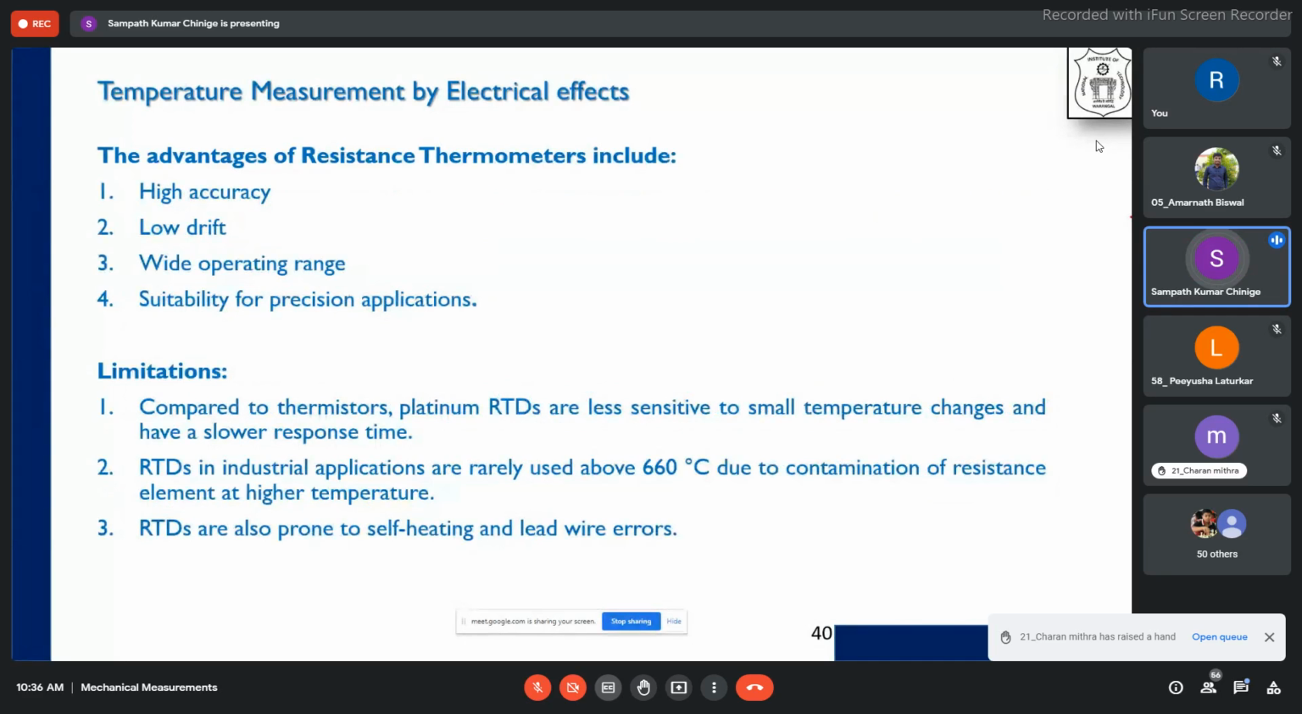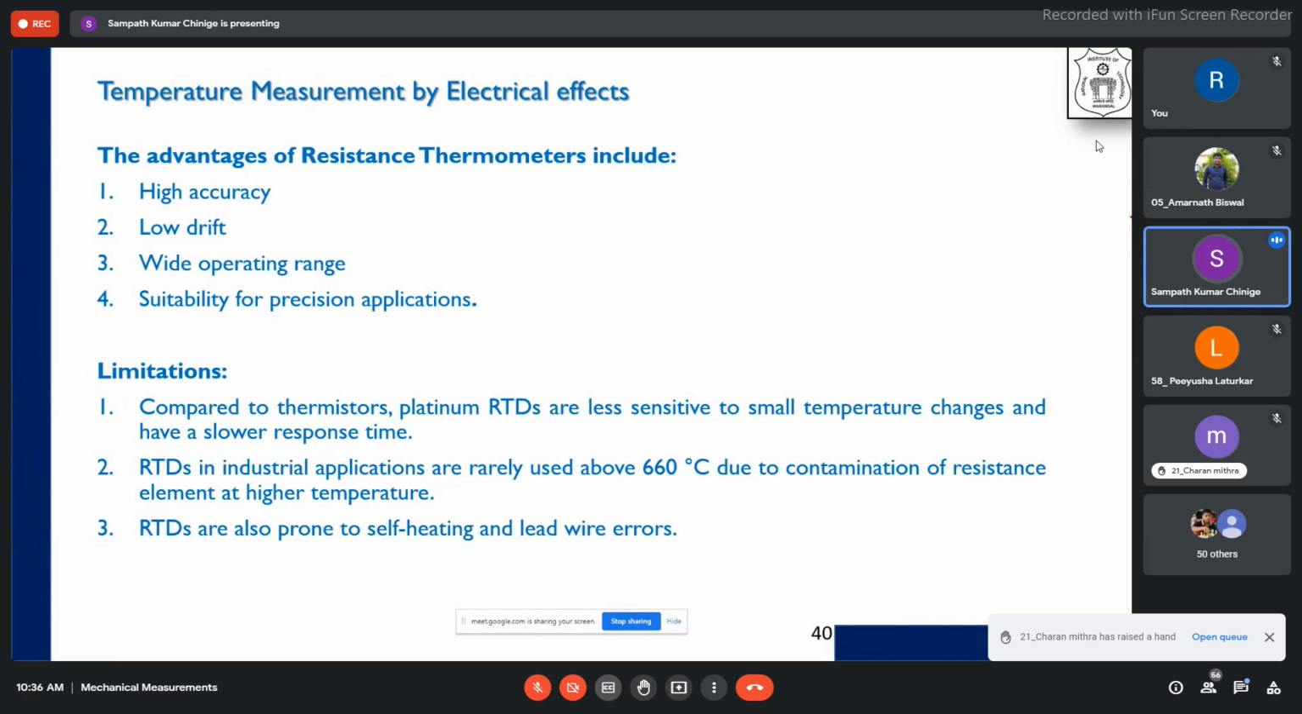What are the advantages and limitations of electrical effects? The advantages of resistance thermometers include that they are very highly accurate. The repeatability is very high. There is a low drift. As I told you, the deviations will be while loading and unloading, there is not too much drift.